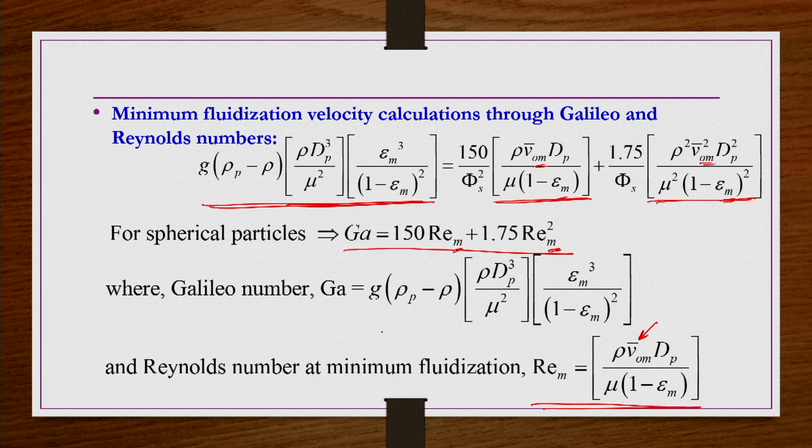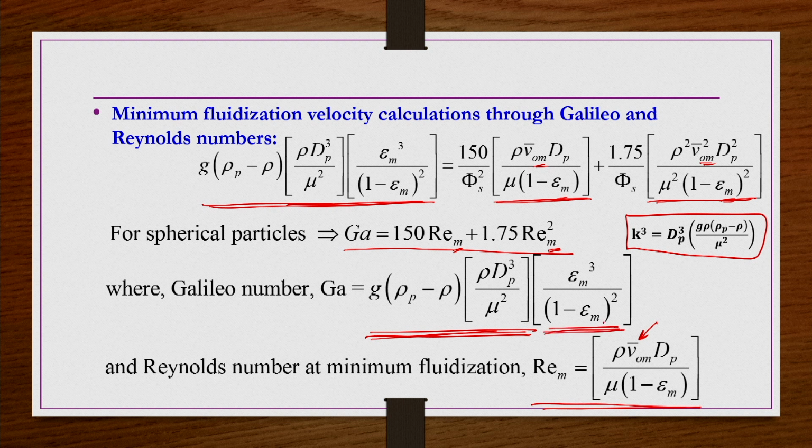Further, we have seen the Galileo number. This is quite similar to our K factor. The K factor that we had in our single particle settling conditions, K is equal to dp times the cube root of g rho delta rho by mu square. So, K cube would be dp cube g rho delta rho by mu square. So, that g delta rho dp cube by mu square term is also there, and then there is an additional correction for packed and fluidized bed conditions. So, is there any connection between this? That one has to find out.